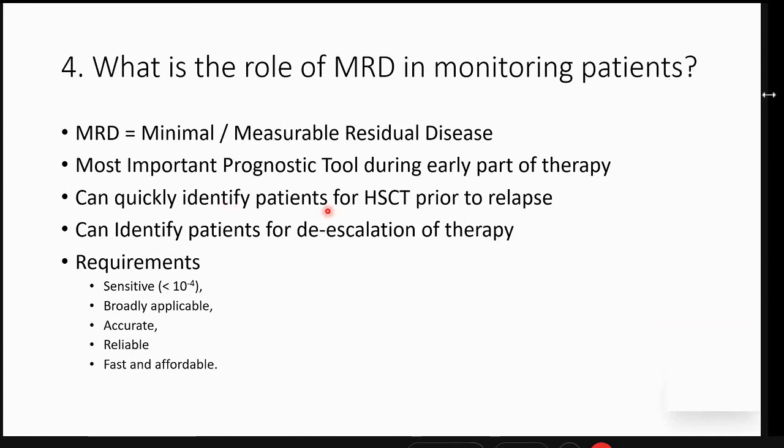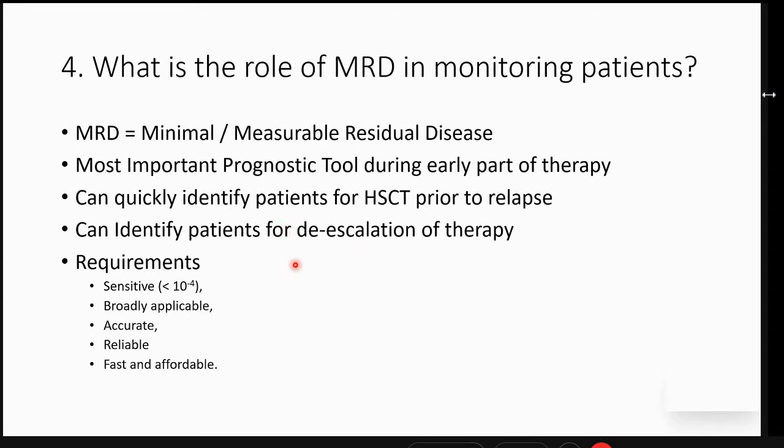So right on day 33 of starting induction, we can stratify our patients, whether he is a candidate for an early HSCT before he actually relapses and then tries to go for an HSCT in CR2. And at the same time, we can identify patients in whom we can de-escalate therapy, especially those adults who are unable to tolerate. So MRD is a really helpful tool.